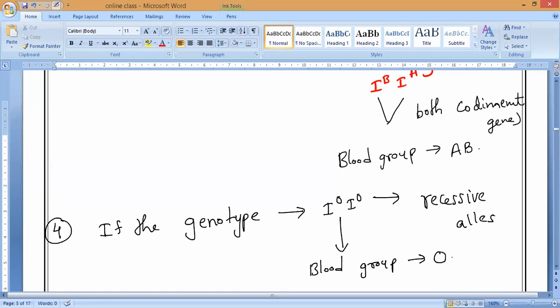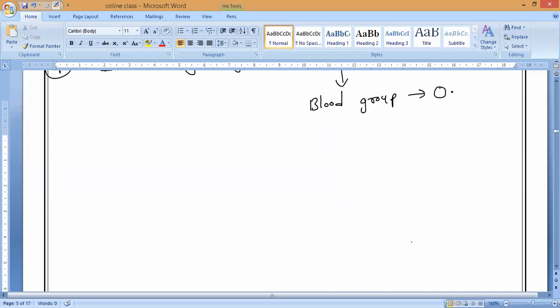So now, based upon this, you decide. For example, consider your father is having blood group A, and your mother is having blood group O. Now, the baby is going to get, 100%, what blood group? Anybody can say?